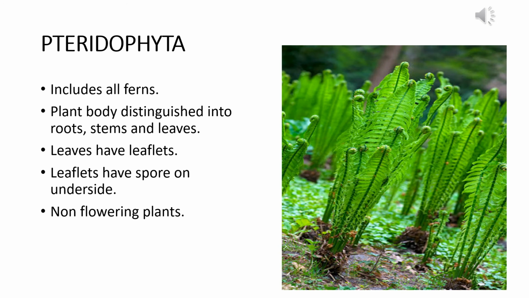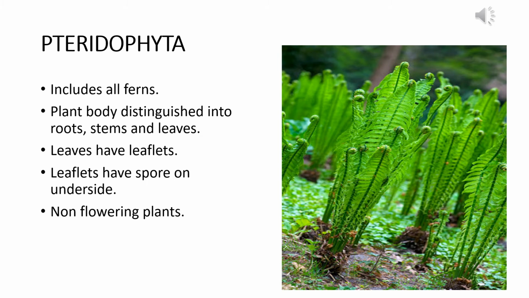The pteridophytes include all the ferns. The plant body is distinguished into root, stems and leaves. So this is one point of difference between pteridophytes and bryophytes and thallophytes. So pteridophyte is more developed than bryophyte and thallophyte because pteridophyte is the first division among kingdom Plantae where we can see the true root, stems and leaves.